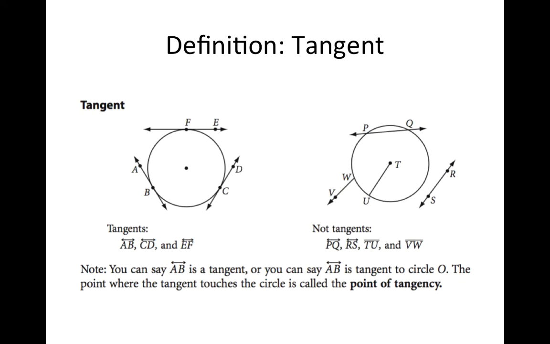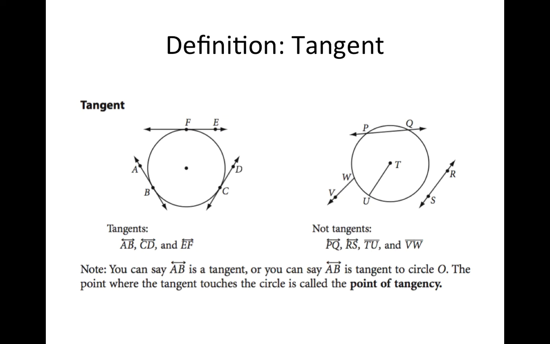So on the right-hand side, you can see a bunch of things that aren't tangents. PQ is not a tangent because it crosses at 2 points. WV is not a tangent because it's a ray, it's not a line. TU is not a tangent because it's a segment, not a line. SR is not a tangent because it looks like it's not touching the circle at all.